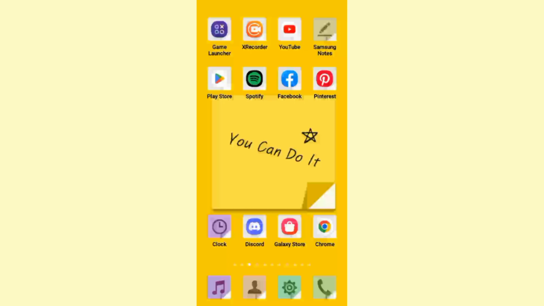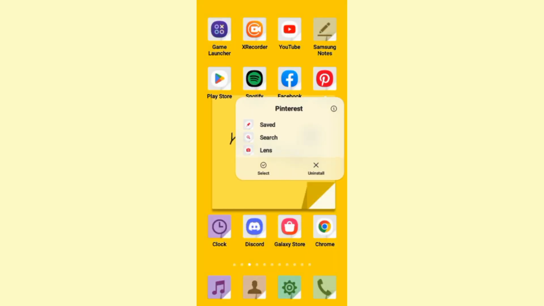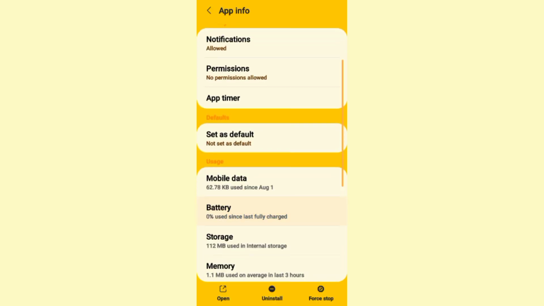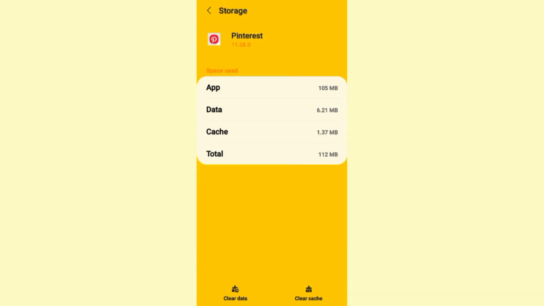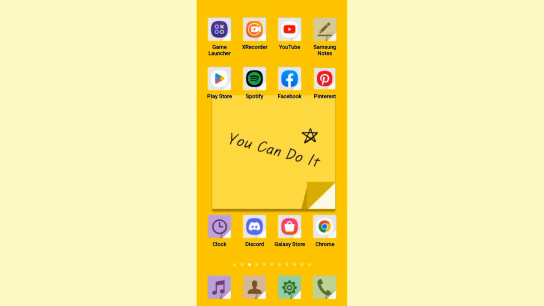Now, the second step that you can do is you need to navigate to the app info right here, and once you're there, navigate to the section where you will be able to clear cache and data of your Pinterest app. And if that did not solve your problem, then the last thing that you can do is to just uninstall the Pinterest app altogether and reinstall it again, and that should be more than enough to solve any problems you are having with your app. It's that easy and simple.